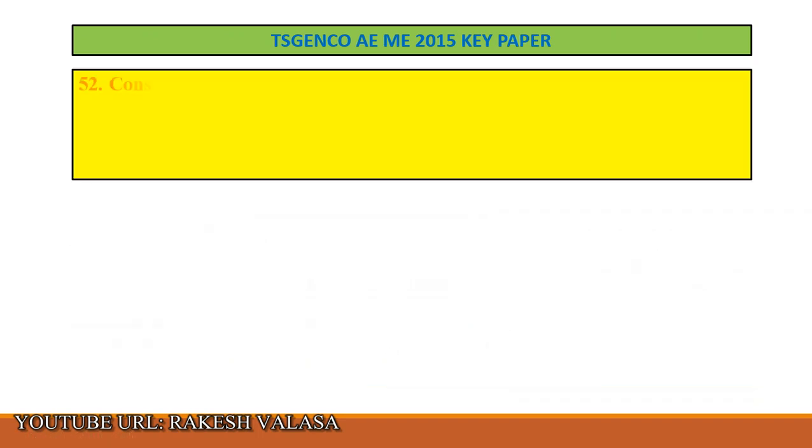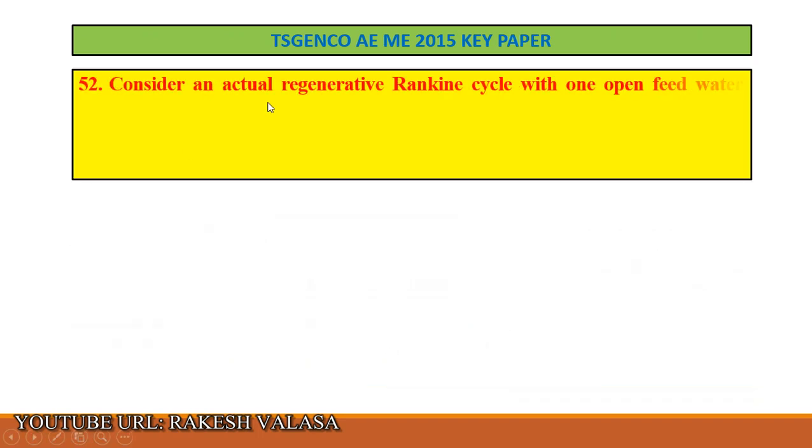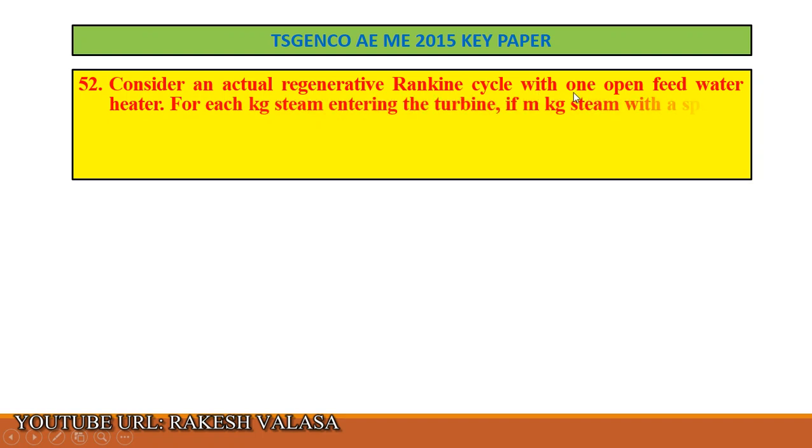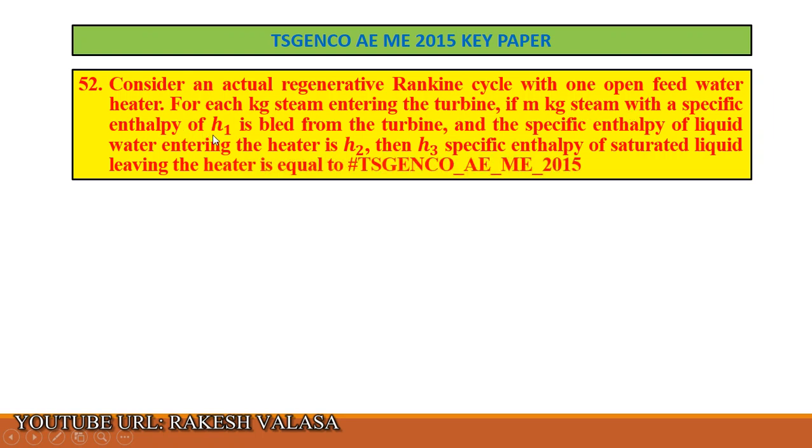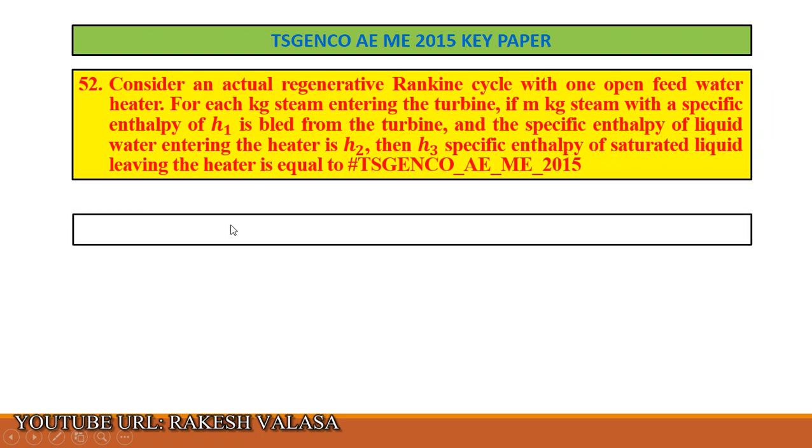Question number 52. Consider an actual regenerative Rankine cycle with one open feed water heater. For each kg of steam entering the turbine, if m kg of steam with a specific enthalpy of h1 is bled from the turbine and the specific enthalpy of liquid water entering the heater is h2, then h3, the specific enthalpy of saturated liquid leaving the heater, is equal to: option 1, m h1 minus (h2 minus h1).